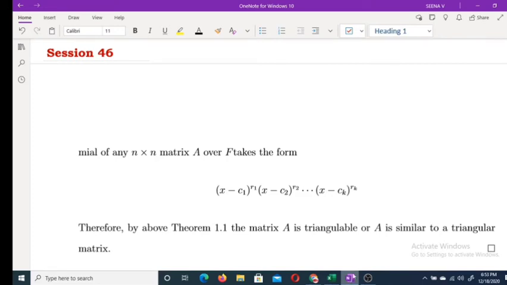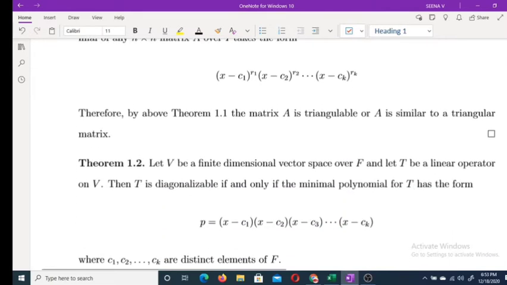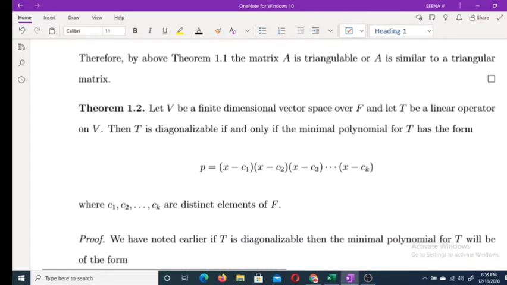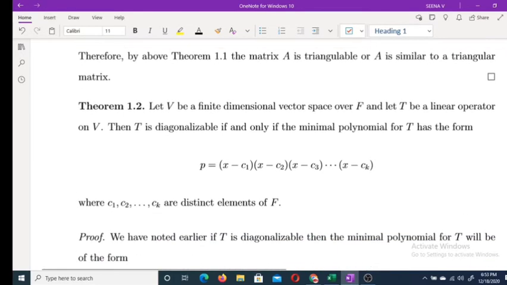Today we are going to discuss one theorem, and this is the last theorem of this session. In this section, there is only one theorem. Okay, and the theorem is very important.